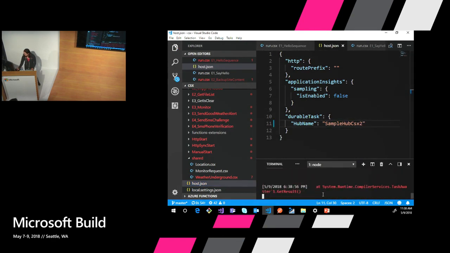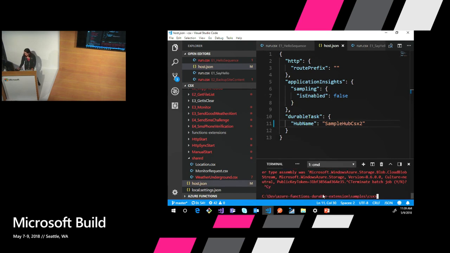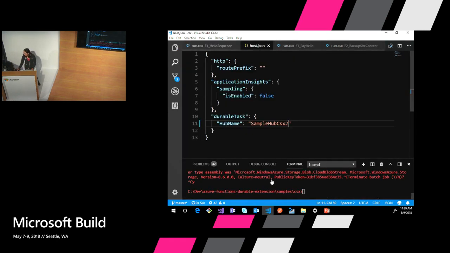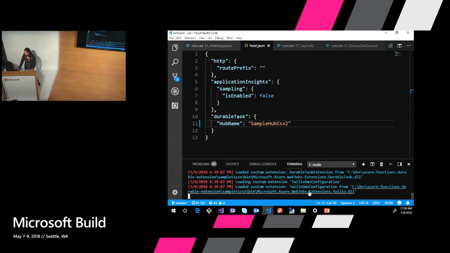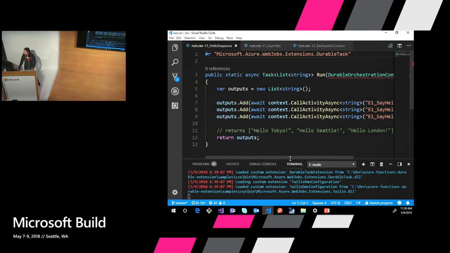There we go. Stop that. All right. Cool. OK, that's going to start up. It's going to load our extensions. And in the meantime, let's look at what's going on in the code here.